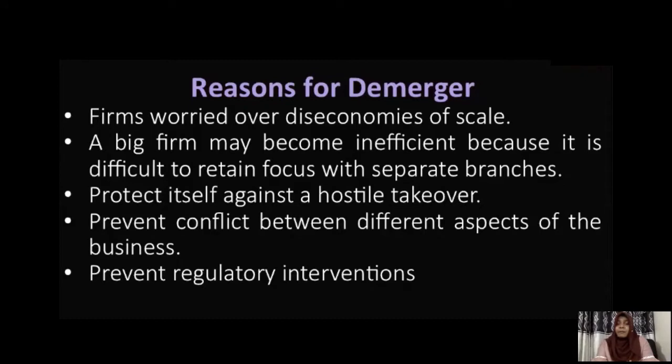So one of the main reasons why firms might be demerging is the concept of diseconomies of scale. When firms are large enough, they might be worried about diseconomies of scale, because we know that firms might not be able to manage effectively. As a result, their long run average cost is likely to be higher. So one of the reasons is that firms are worried over diseconomies of scale.